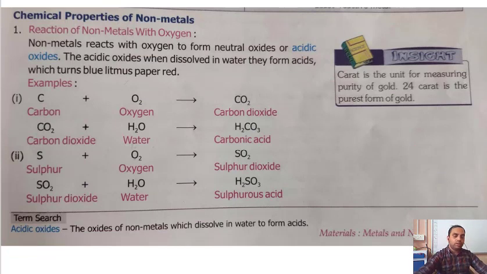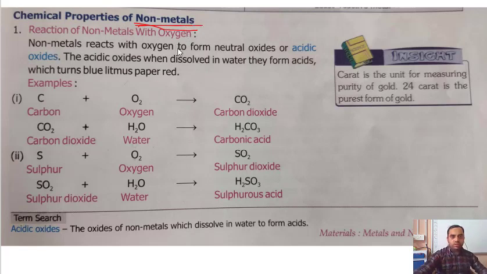Now these are all the reactions of metals with oxygen, metal with acid, base, and metal with water. Now let us come to non-metals. How do non-metals react? So, chemical properties of non-metals.